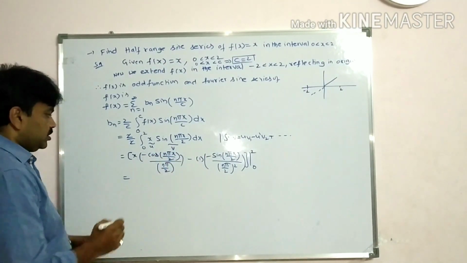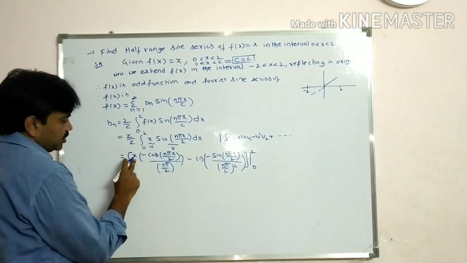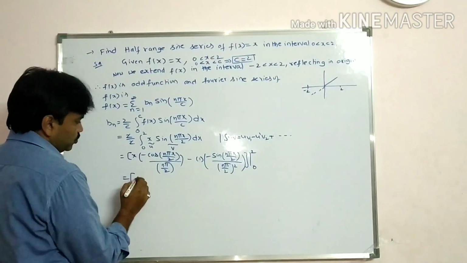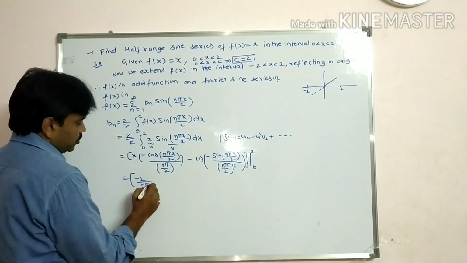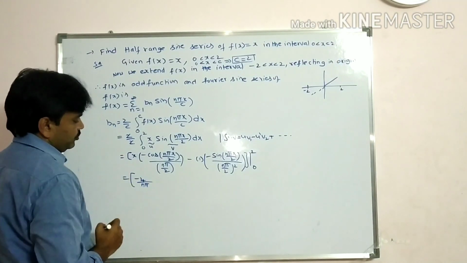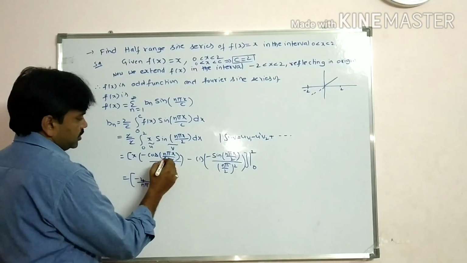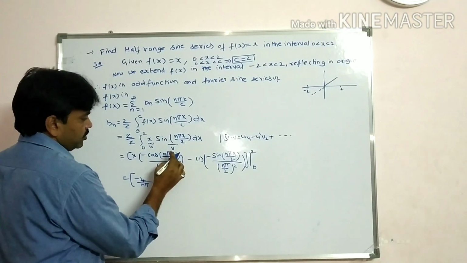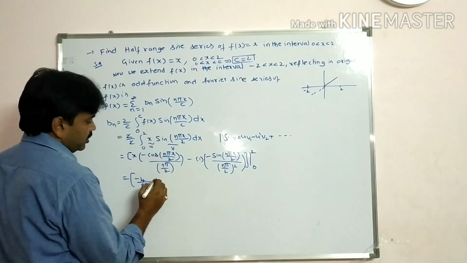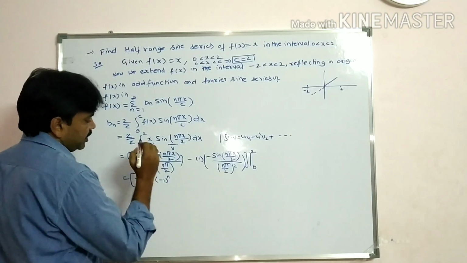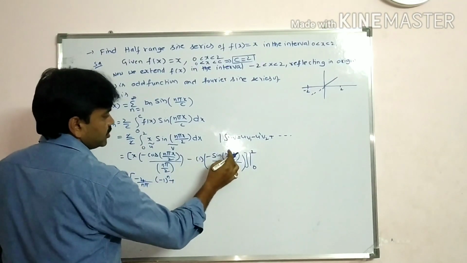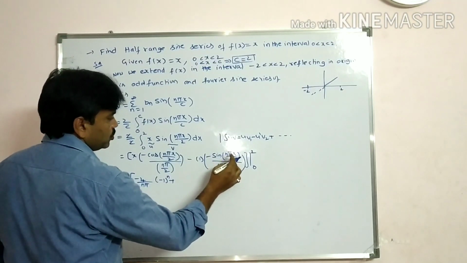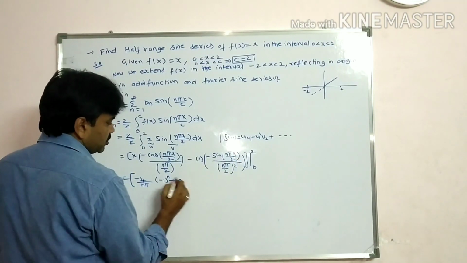Substituting upper limit, students. At the place of x, minus 2 by n pi by 2. So you get here minus 4 cos n pi. Cos 2 cancels here, we get cos n pi. Cos n pi value is minus 1 whole power n. Minus into minus plus, we get n pi 2 by 2. 2 cancels, sin n pi value is 0.